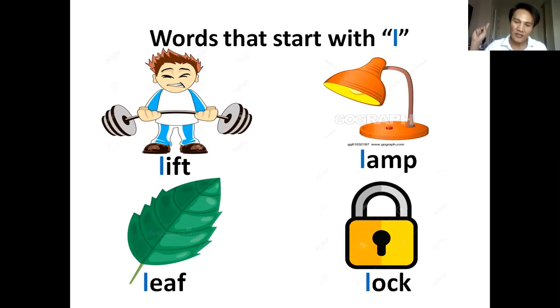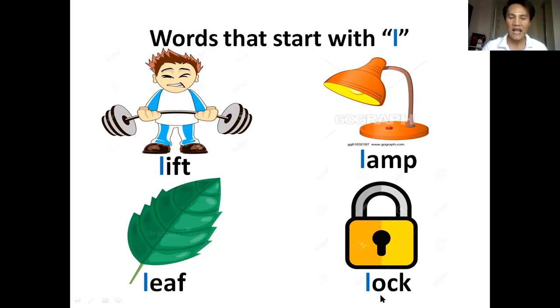When you go out of your house, you lock your door or you lock your house, right? That is again very good, that is lock. Again, this is lift. Next, lamp. Next, leaf.